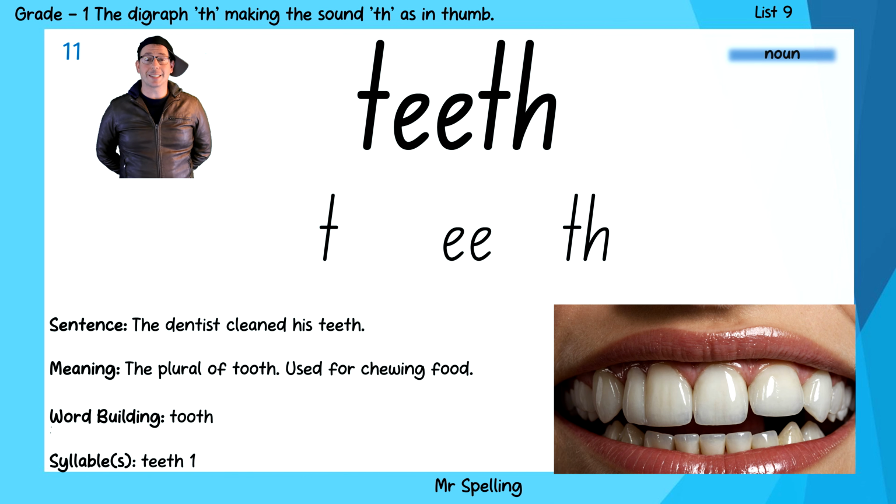The next word on our list is the word teeth. I use my teeth to chew the burger. Teeth. And the sounds of teeth are t, ee, th, teeth. Now teeth is actually a plural word. If you're talking about one, you use the word tooth.